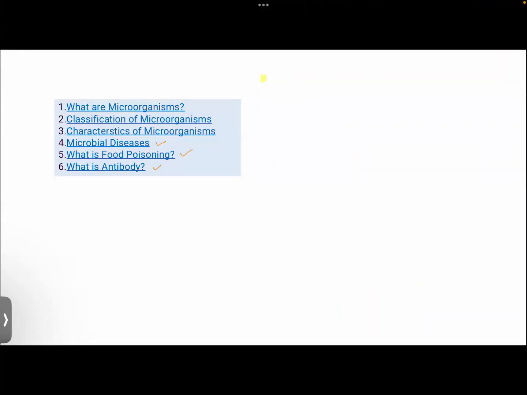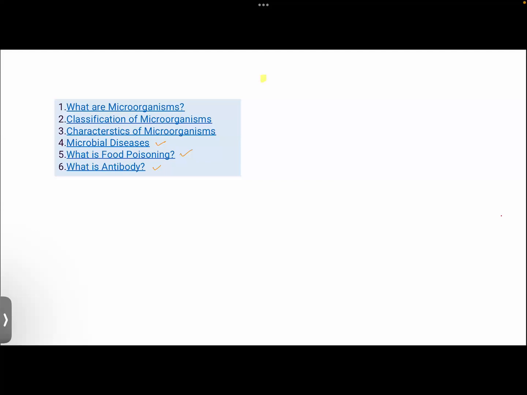See, in the chapter, you'd be learning about what microorganisms are, how we classify them, and what the characteristics of these microorganisms are. What kind of disease do they cause? What is food poisoning? How is alcohol manufactured? How in the baking industry microorganisms are used. We would be learning about vaccines. We would be learning about antibodies. So these are some of the things which we would be learning in the class.